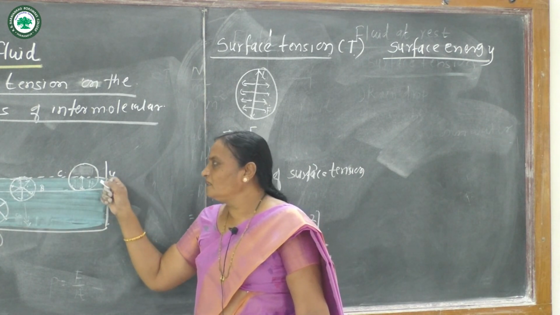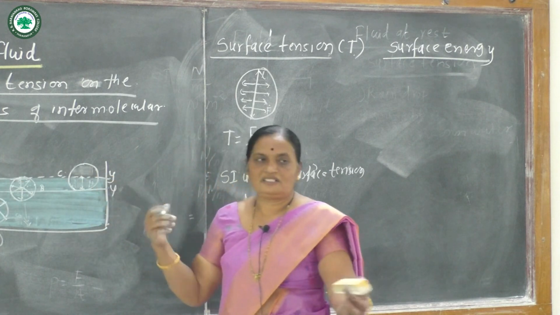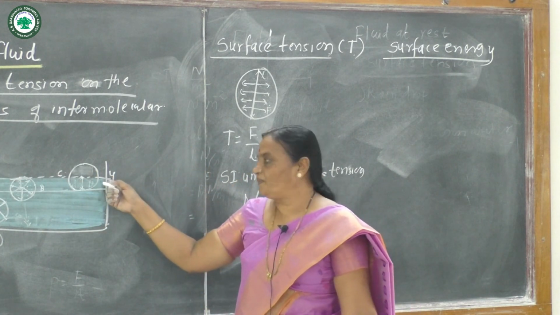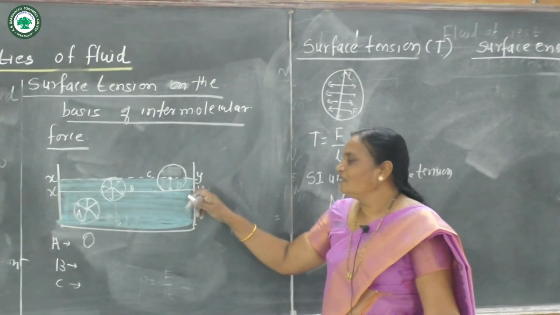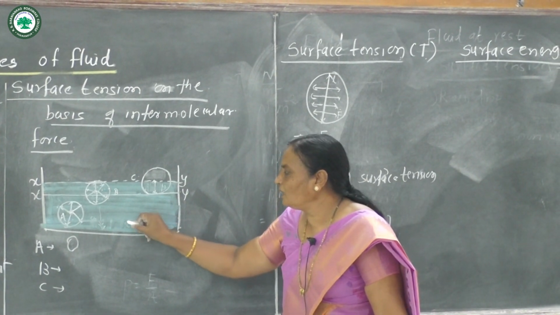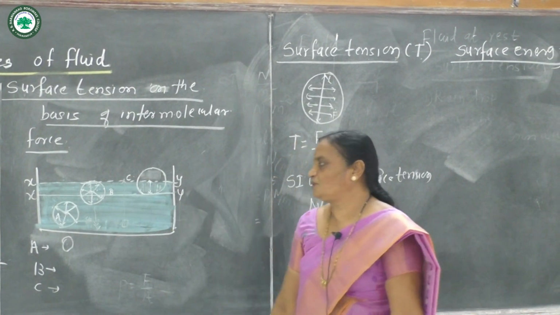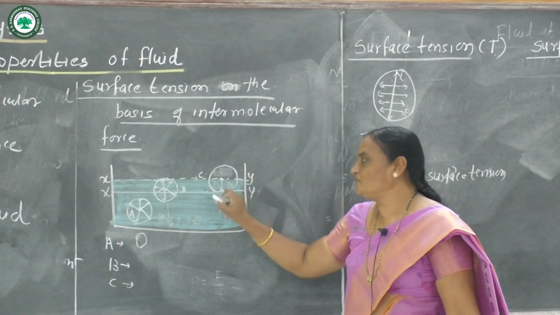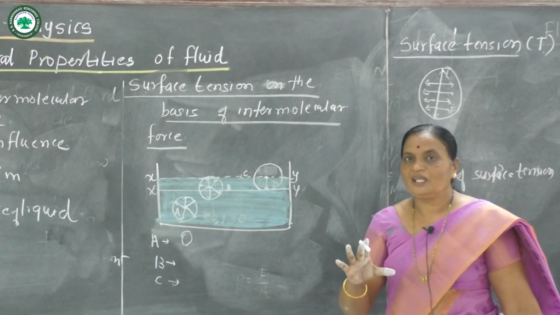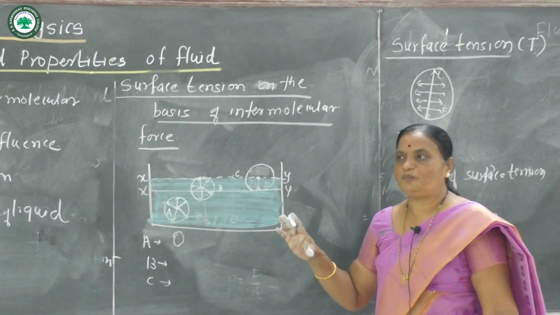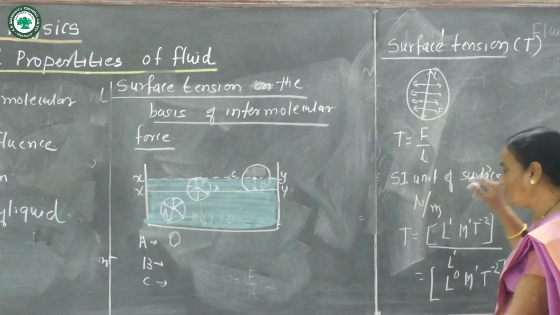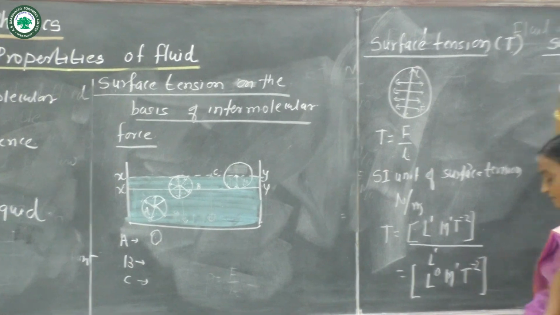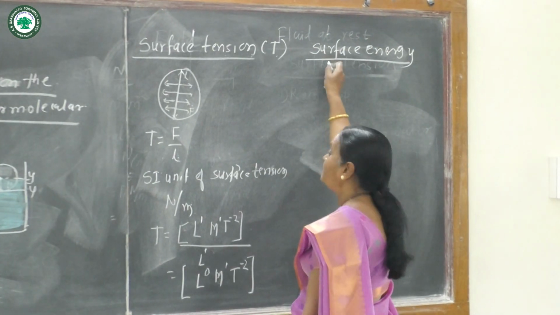The free surface behaves like an elastic membrane. When some molecules are brought to the free surface, work is done, and this work done is stored in the form of potential energy. This is called surface energy.